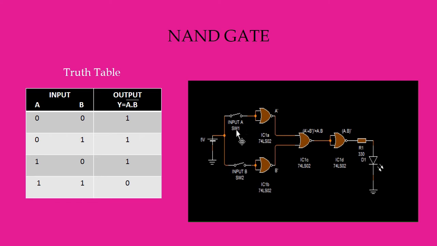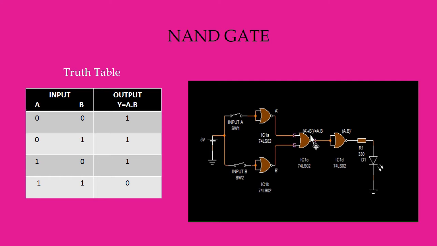This input line is connected with switch 1 which acts as input A, and this input line is connected with switch 2 which acts as input B. These input A and input B lines are connected with the positive potential of the 5 volt DC power supply and the negative potential of the 5 volt DC power supply is connected with the ground terminal. The output of these 2 inverter circuits is now connected with this NOR gate chip.